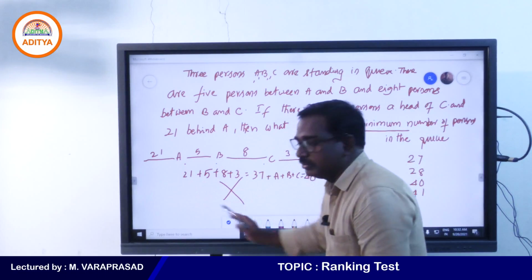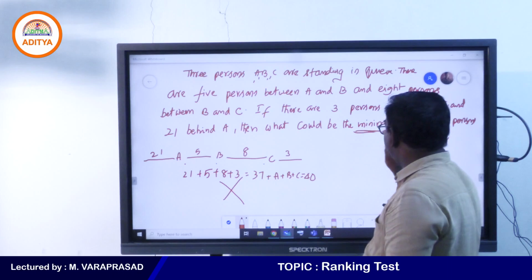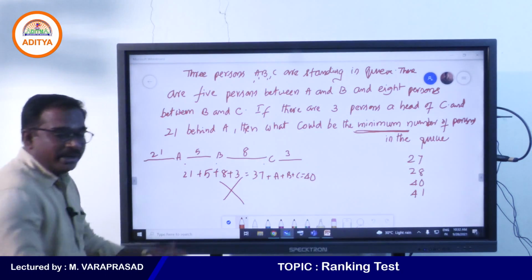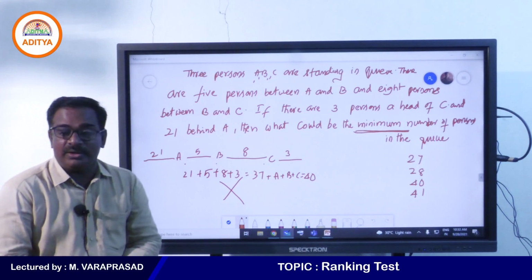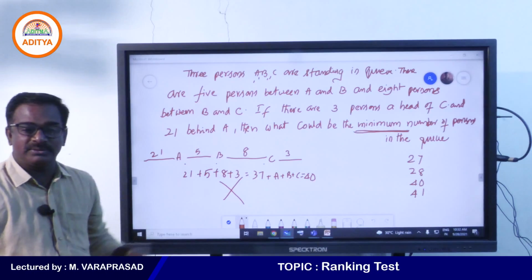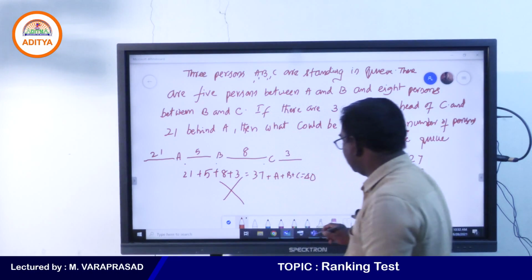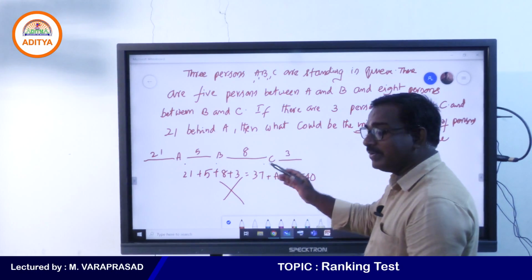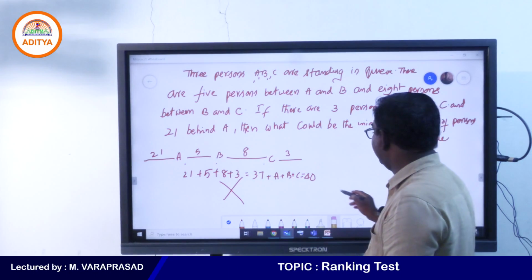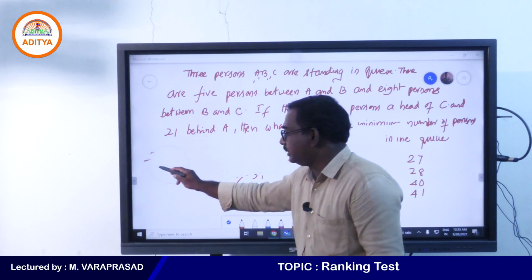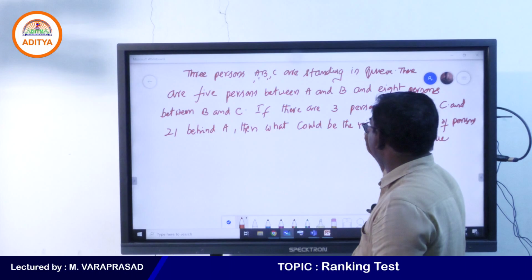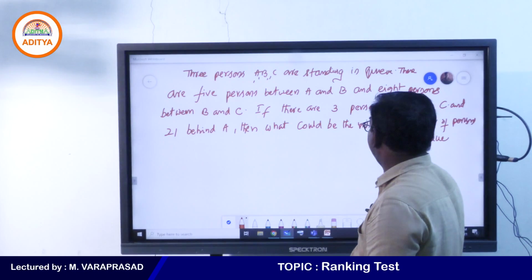This one is wrong. He is asking what is the minimum number of persons, not maximum. He is asking the minimum number of persons, but you are giving the answer 40 as the maximum number. So this is not correct. This is correct when they ask maximum. Now they are asking minimum, right? What is given there, once you see? They are asking here minimum number of